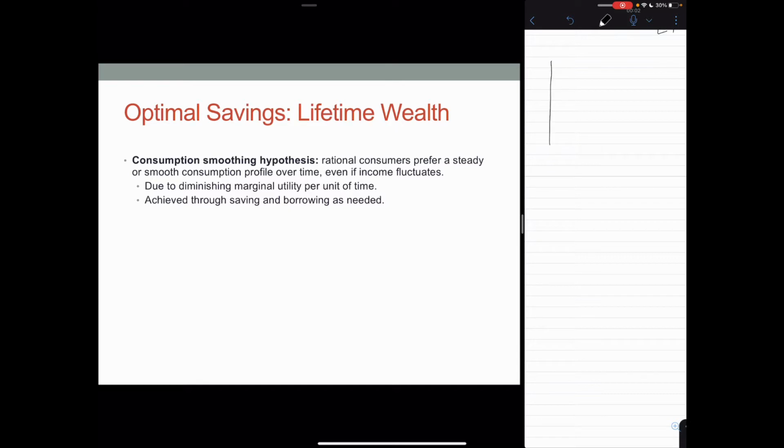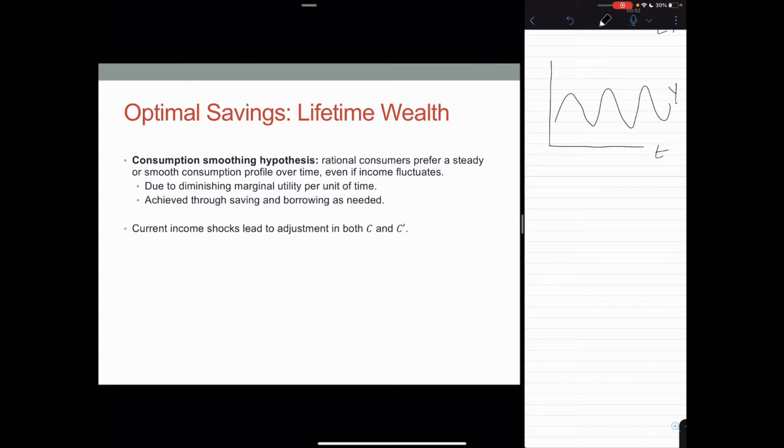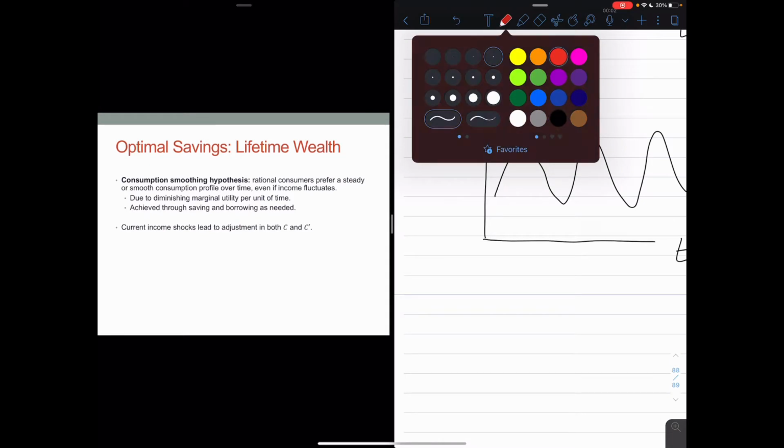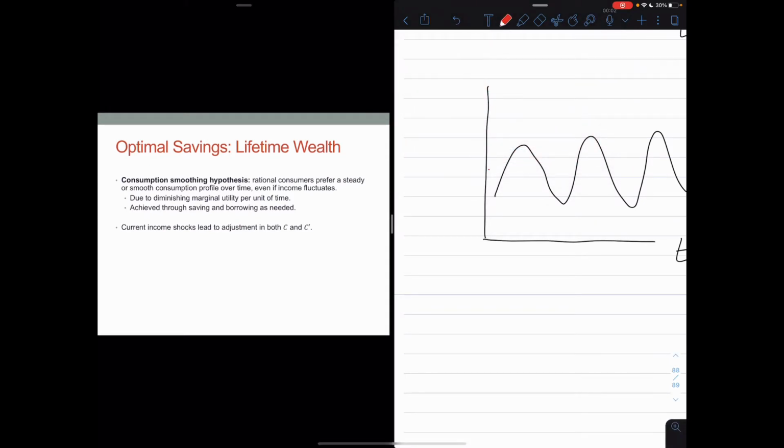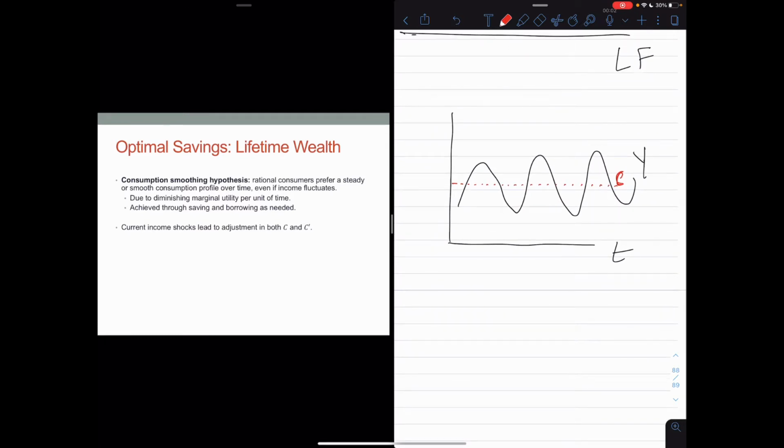So you can imagine there being, this is time, and suppose income fluctuates over time. This is income over time. What this means is we'll try to maintain a consumption profile, so we'll try to keep a relatively smooth consumption over time. It doesn't have to be exactly a straight line like this, a horizontal line like this, but as much as possible we like to keep consumption over time smooth.